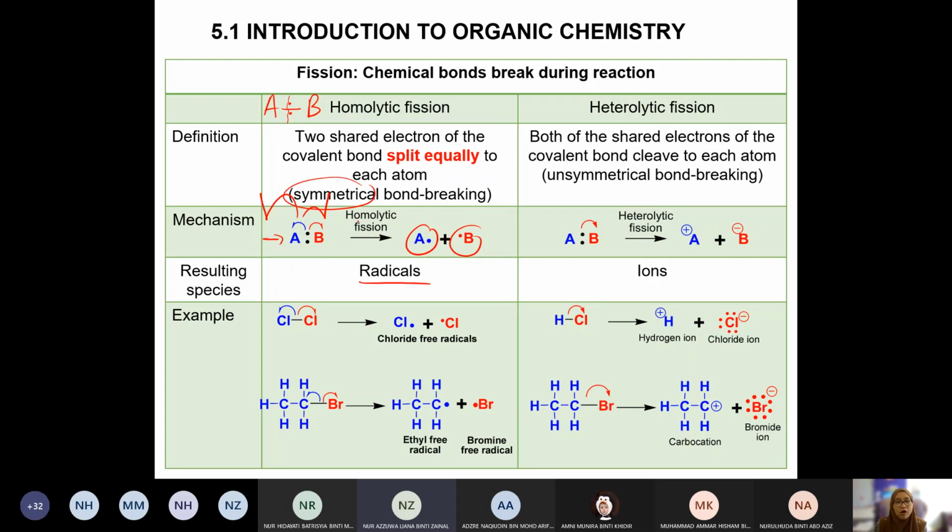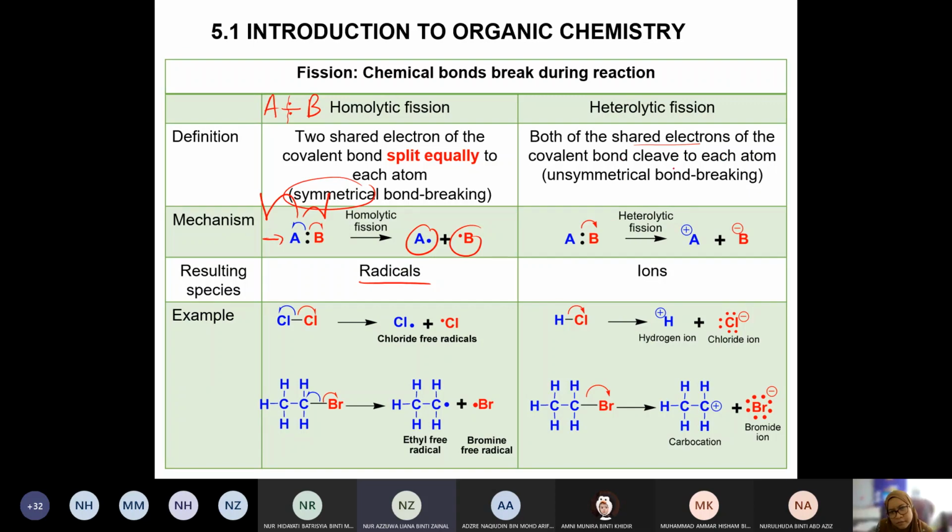This is homolytic. Homo means same. What is the same? Both of them get the same, both get an electron each. Hetero is the opposite of that. They can share electrons, but when the bond is cleaved, both electrons are given to one atom, while the other doesn't get anything. That is hetero. Both of the shared electrons of the covalent bond go to one atom.